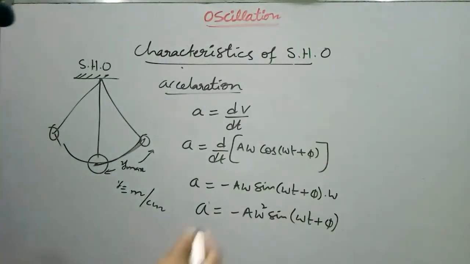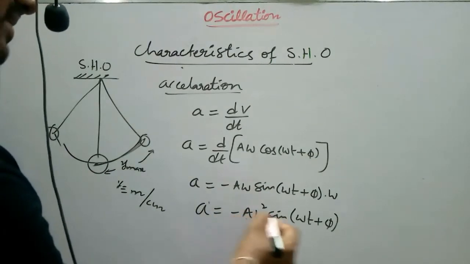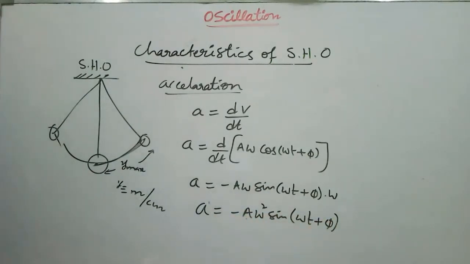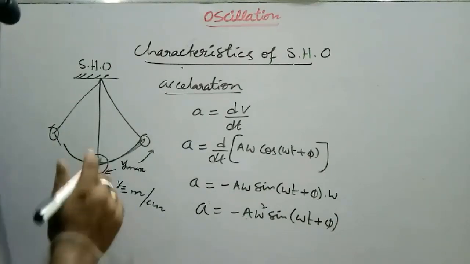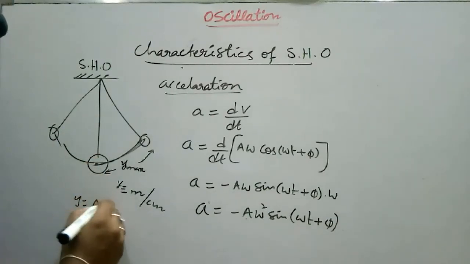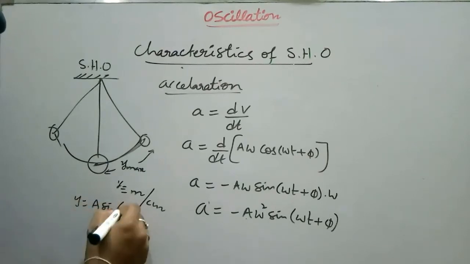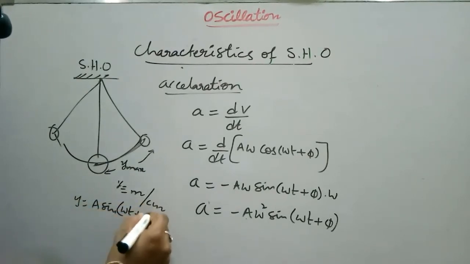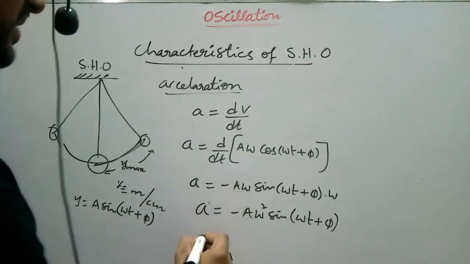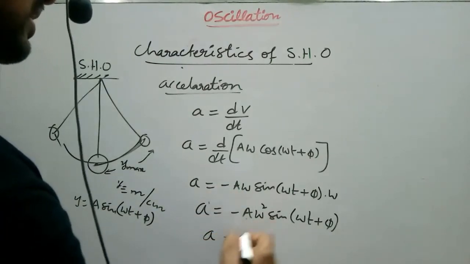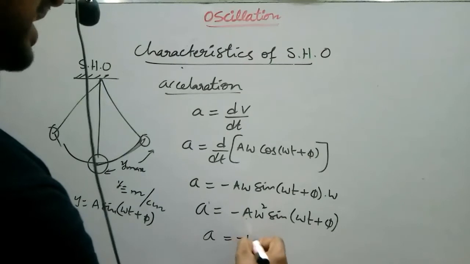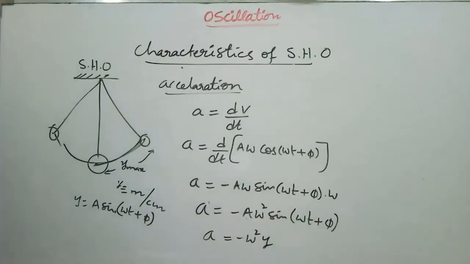Here, a sin(ωt + φ) is the displacement of the oscillator, which is indicated by y. So the displacement of the oscillator is y equals a sin(ωt + φ). That is why the acceleration a can be written as minus ω² y.